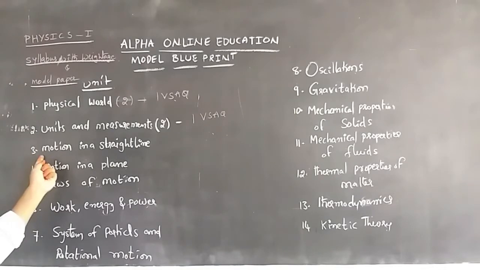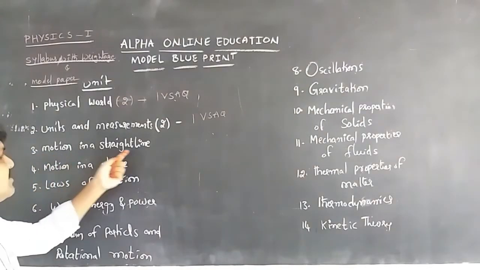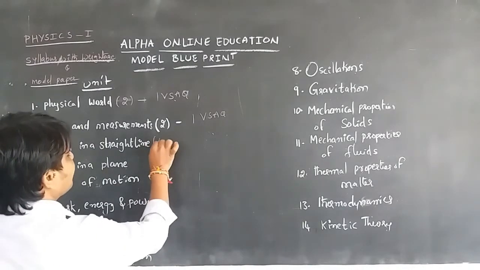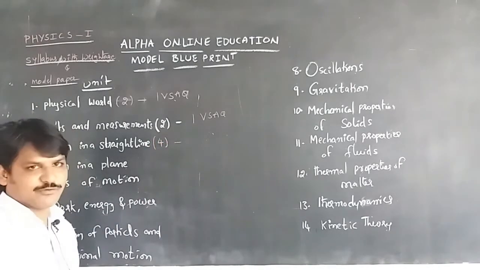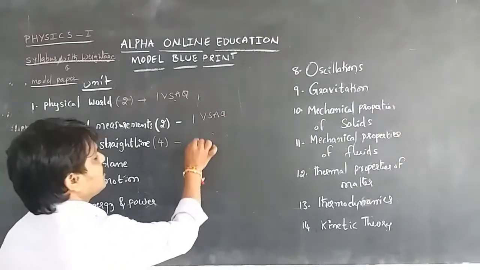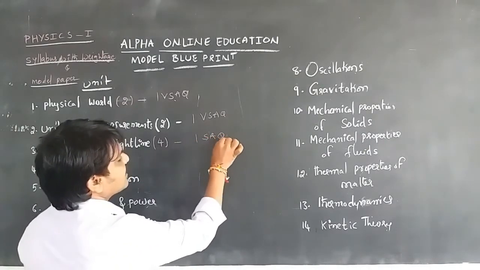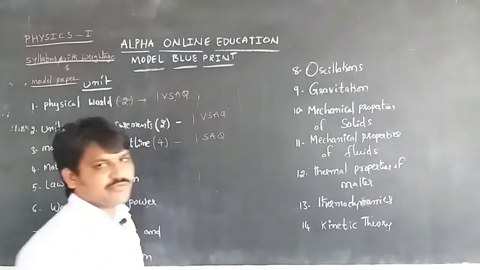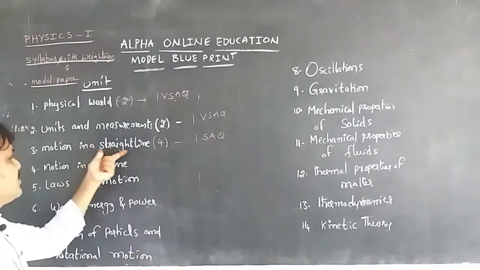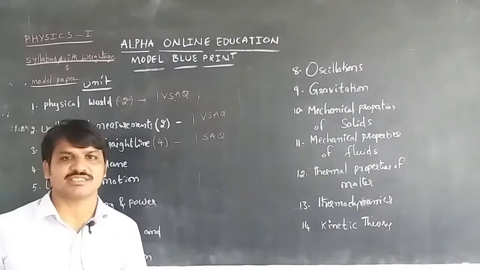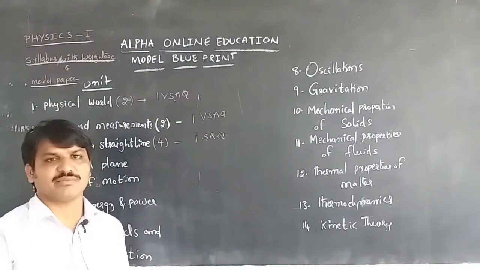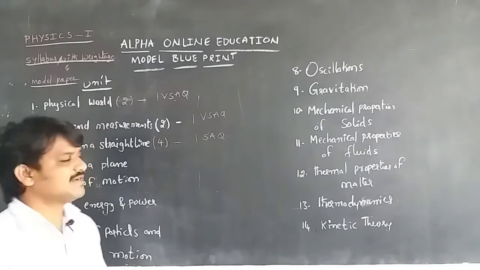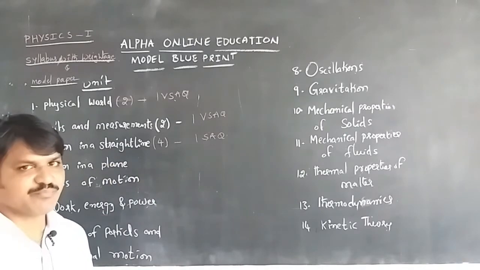And the third unit is motion in a straight line. This has a weightage of 4 marks, which means we can get one short answer question, which may be a problem or a theoretical question. When a body is moving along a straight line, we discuss the parameters acting on it, and also the kinematical equations.